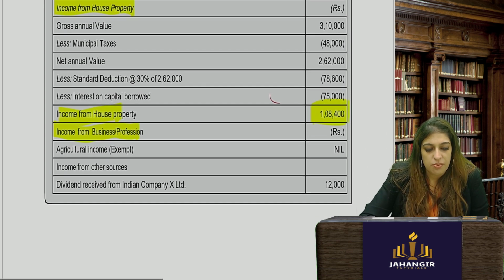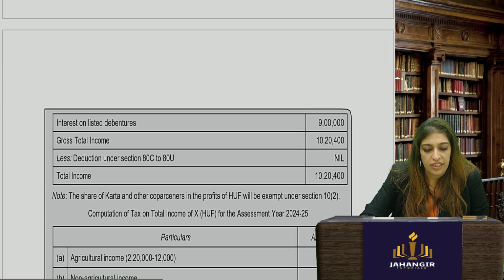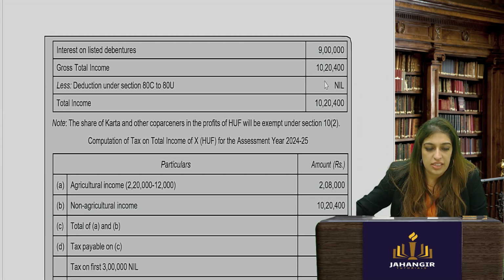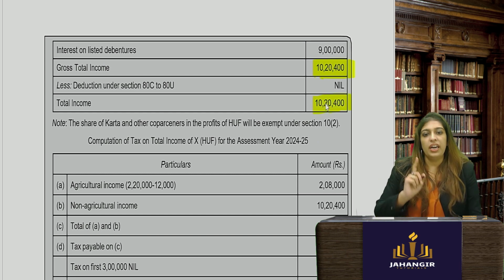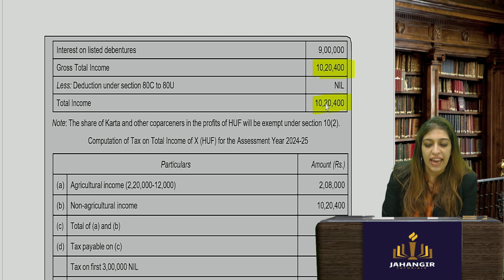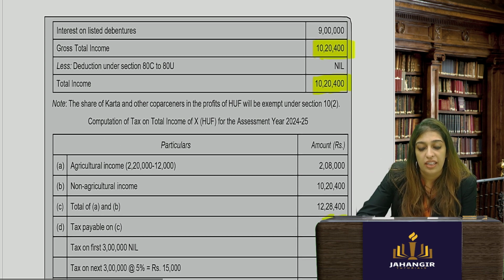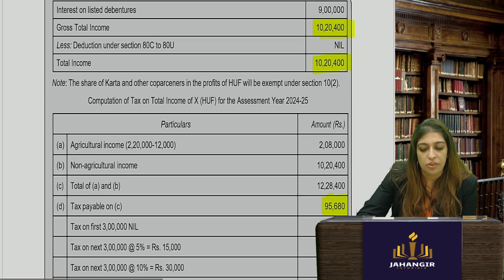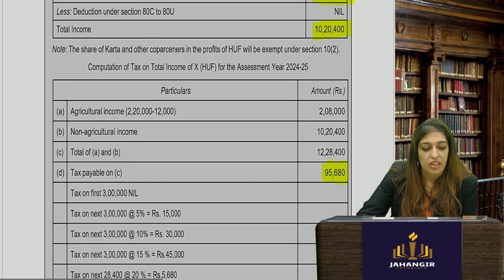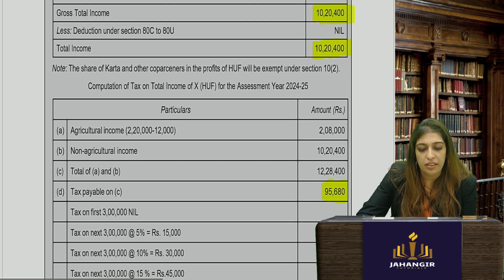Income from business profession, you'll take nil. Income from other sources, dividend, everything is the same. Gross total income is this much. Deductions you will not get. That is important. Under your new tax regime, if you're taking, you will not get any deductions under 80C unless specified. Okay, like 80JJAA, those kinds, some 2 or 3 max. Okay, agri income, non-agri income. So same thing you will do.